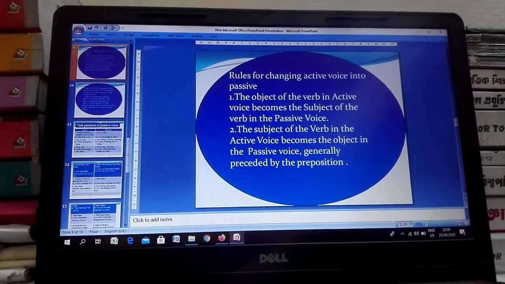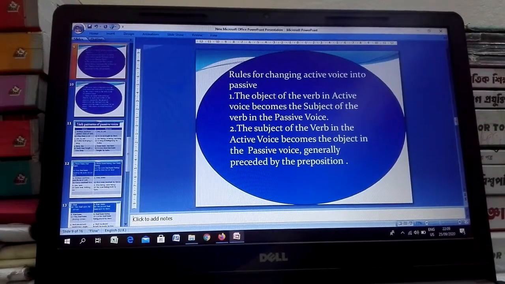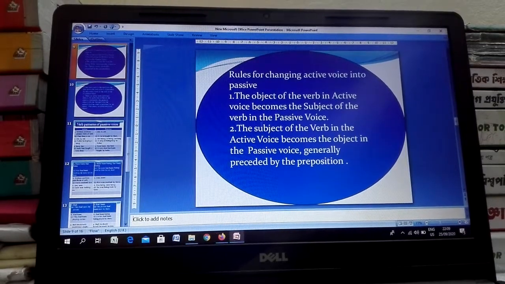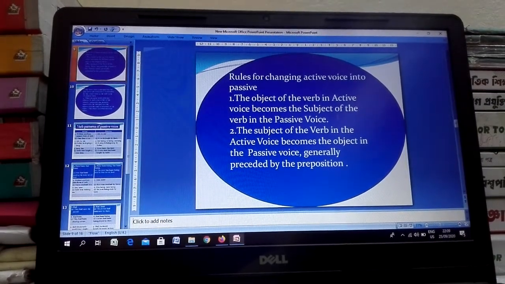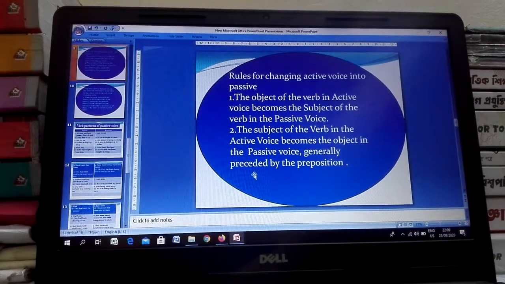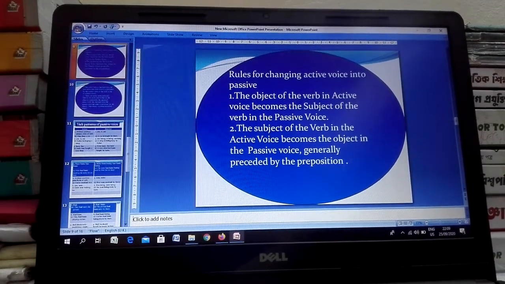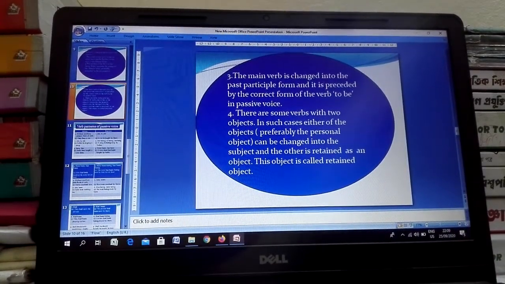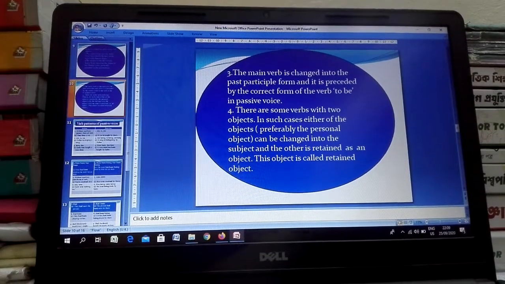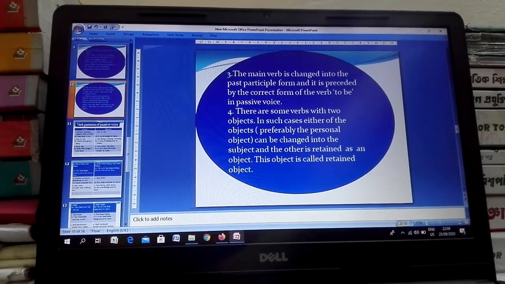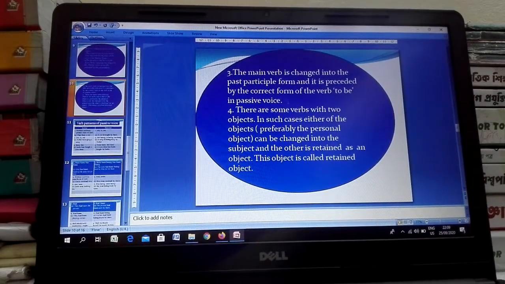Rules for changing active voice into passive. The object of the verb in active voice becomes the subject of the passive verb in the passive voice. The subject of the verb in the active voice becomes the object in the passive voice, generally preceded by the preposition. The main verb is changed into the past participle form and it is preceded by the correct form of the verb to be in passive voice.